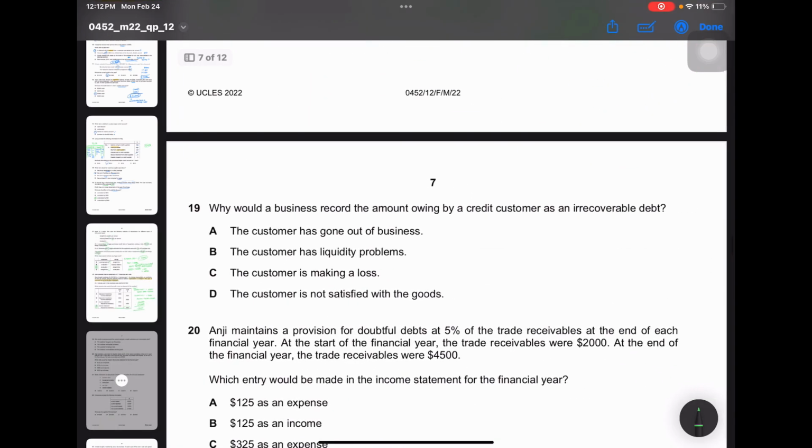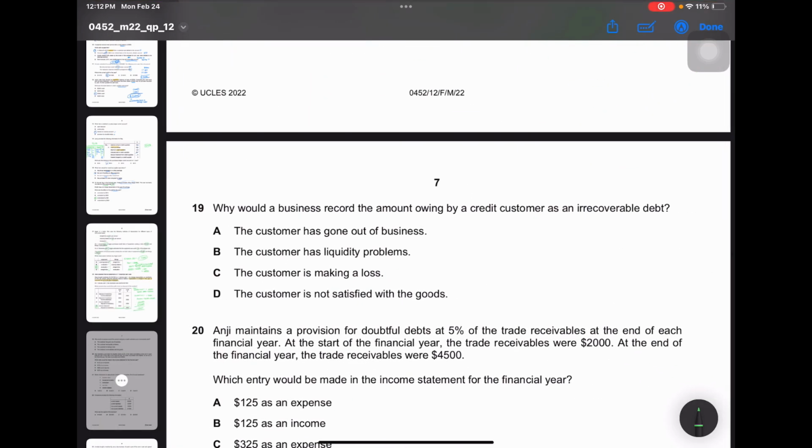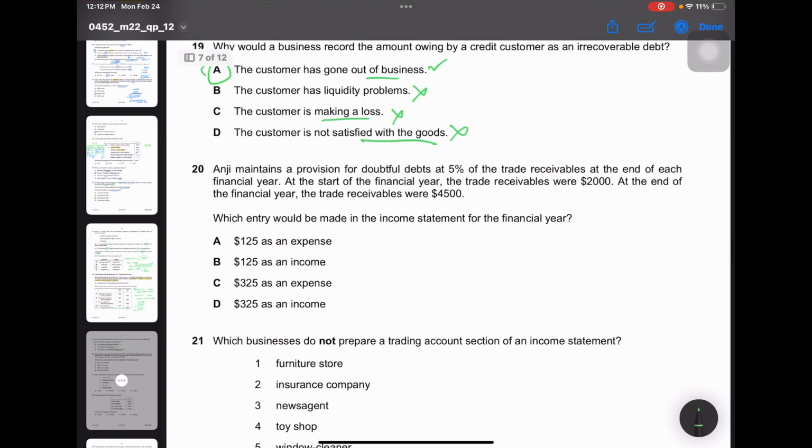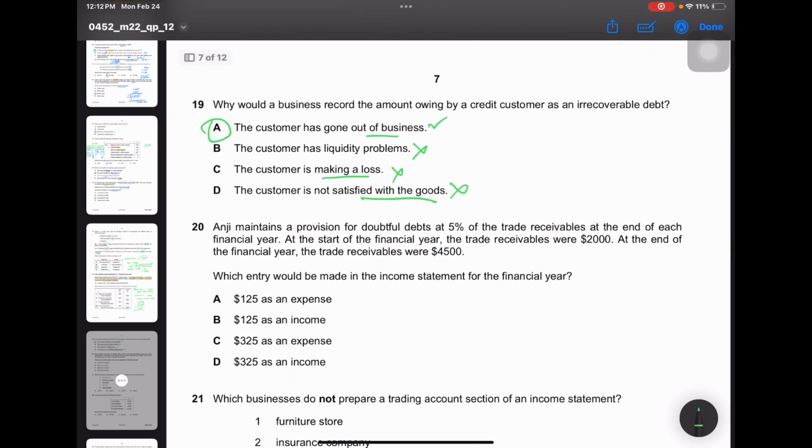Why would a business record the amount owing by a credit customer as an irrecoverable debt? The customer has gone out of business. Yes. Customer has liquidity problems. No. Customer is making a loss. No. The customer is not satisfied with the goods. No. Usually they go bankrupt or out of business.